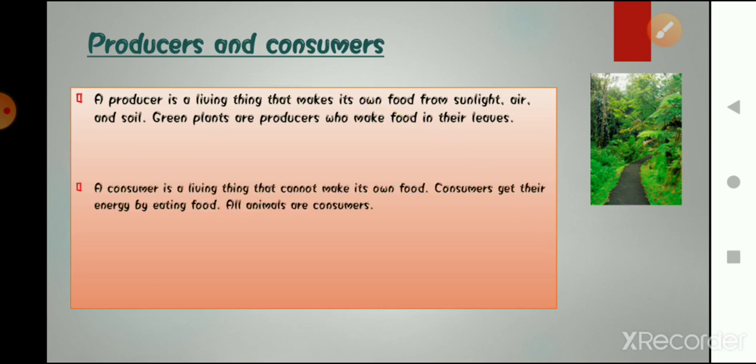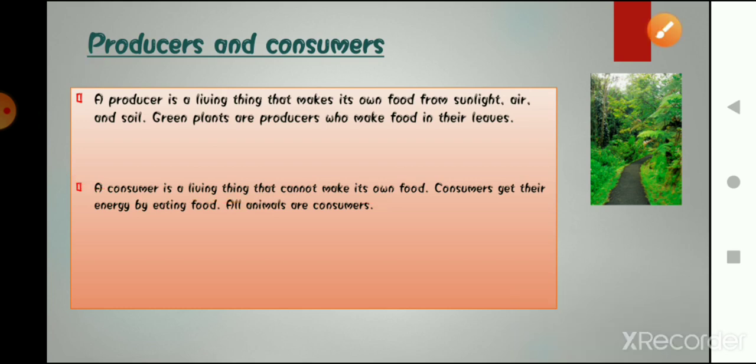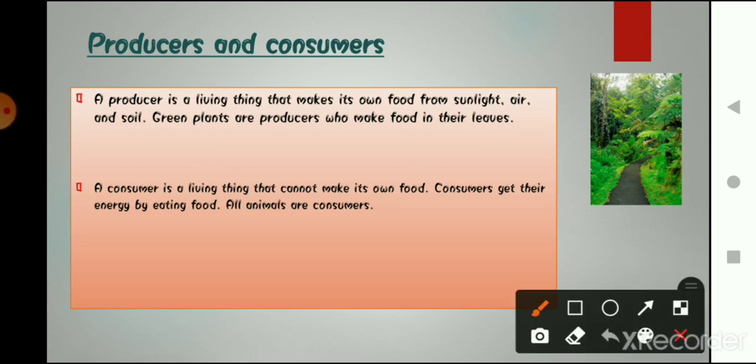So what are consumers? A consumer is a living thing that cannot make its own food. Why? Because they are dependent on the producer. Producer means that which is producing its own food. So what is the meaning of consumer? Consumers are those who take their food from other sources, and their source is the producer. So consumers are those living organisms that cannot prepare their own food. All the animals, including human beings, are consumers.